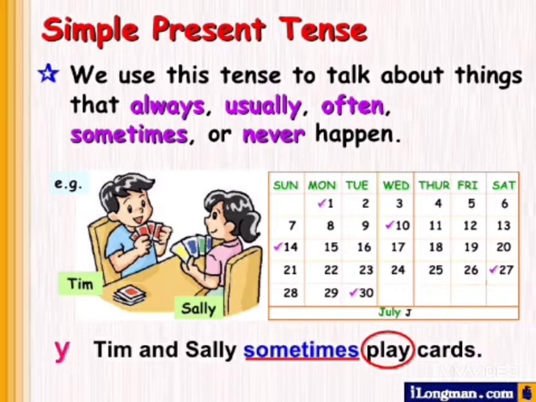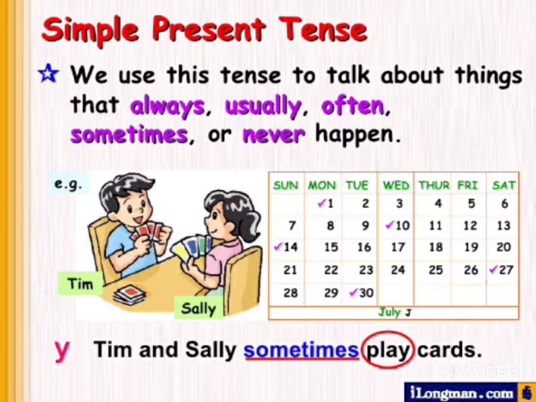Here you can see that play is the first form of the verb, but S or ES is not added with play, because Tim and Sally both become plural number, and that's why you need not add S or ES.